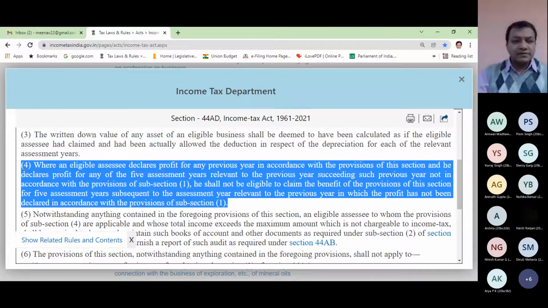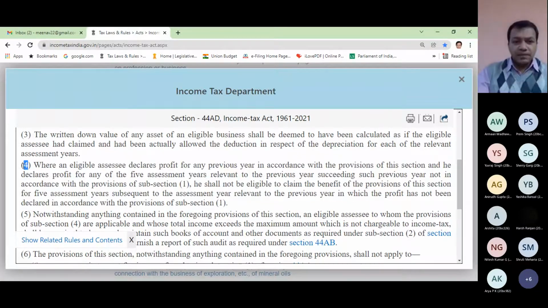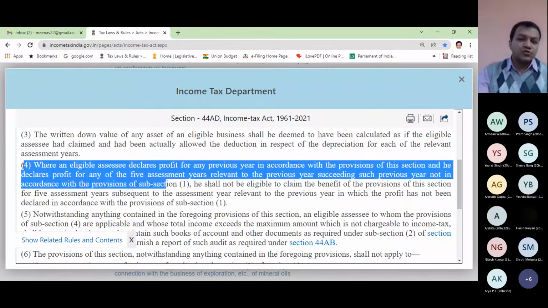Can you simplify these 2.5 lines? Can you make an attempt to simplify these 2.5 lines? Read it slowly and then try to tell me with the help of an example. You must try it, otherwise you will never learn.